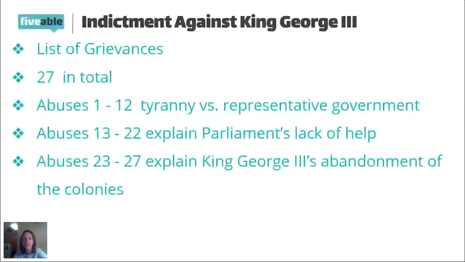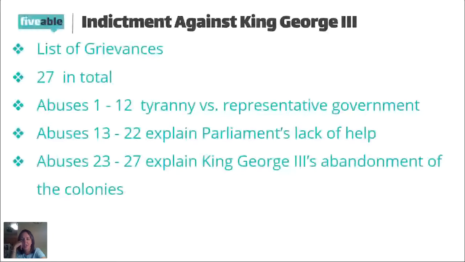If you look at those 12 abuses, it talks about how he interferes with their legislative process by dissolving their colonial bodies, again going back to those Intolerable Acts, and how he tries to replace colonial governments with his appointed ministers, people who are his henchmen, so to speak, who are going to do his deeds and what he wants.